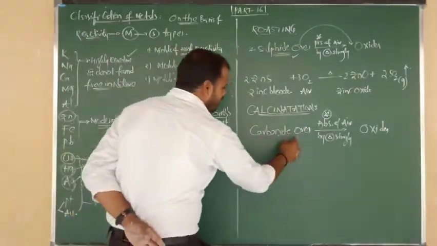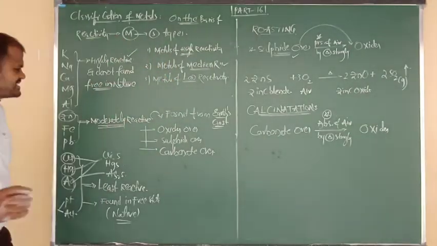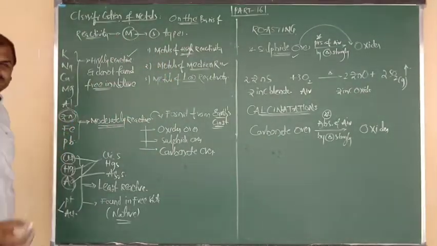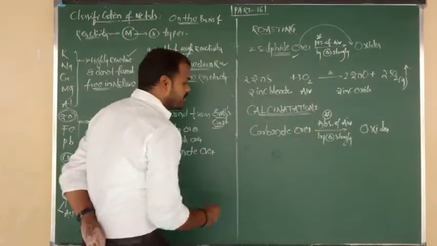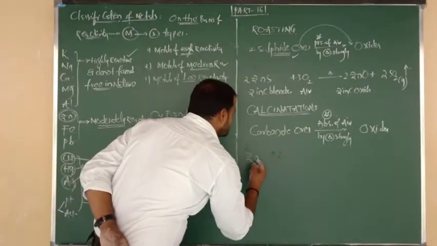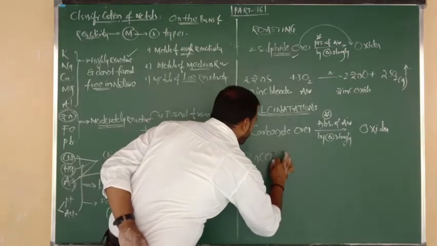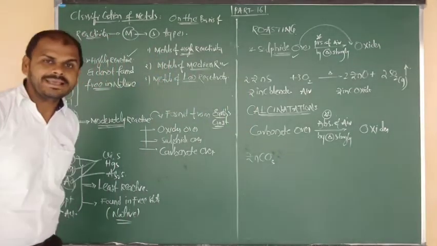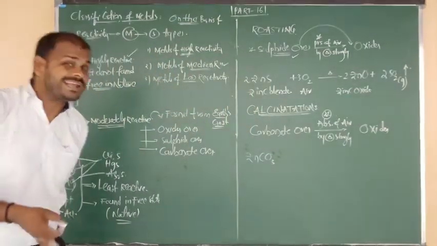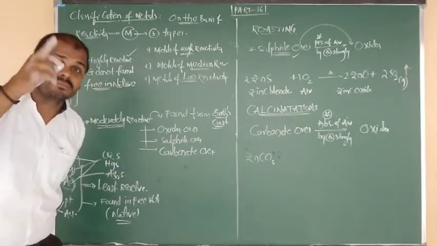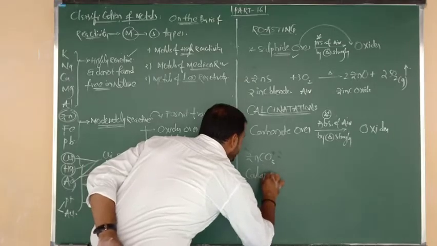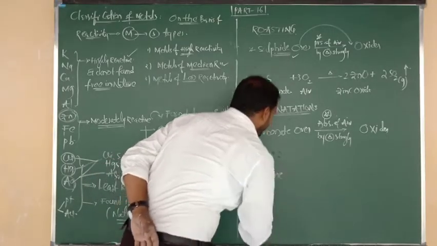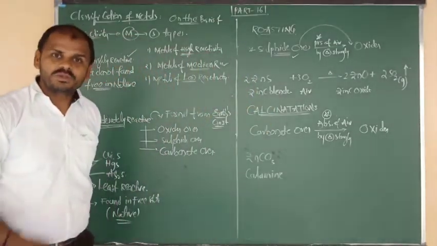Now one example for carbonate ore. Again we will consider the same metal, zinc. There we took zinc sulfide, here we have to take zinc carbonate. What is the formula of zinc carbonate? ZnCO3. Zinc carbonate is the chemical name, but we have to consider the mineral name. The mineral name of zinc carbonate is called calamine.